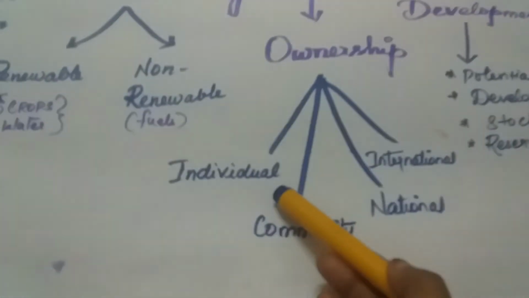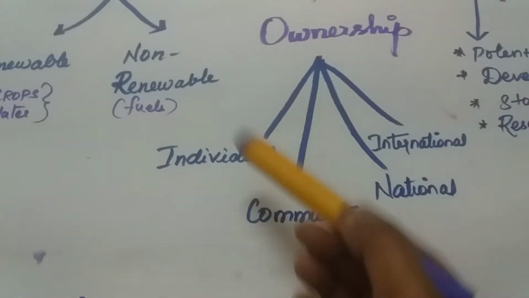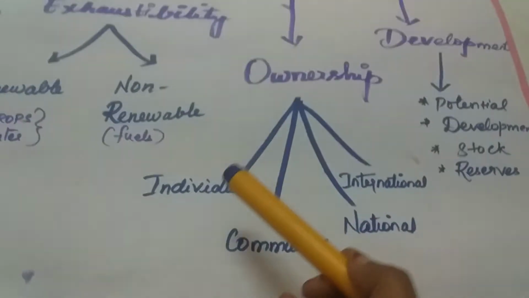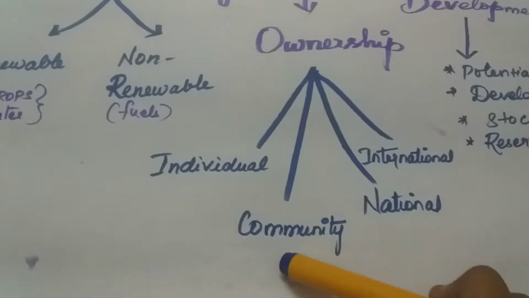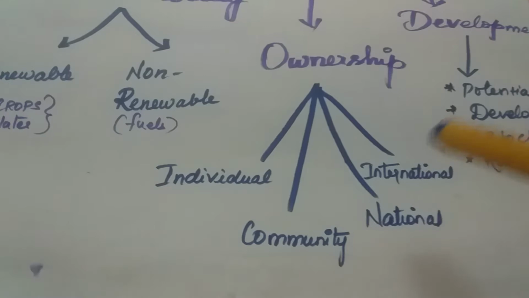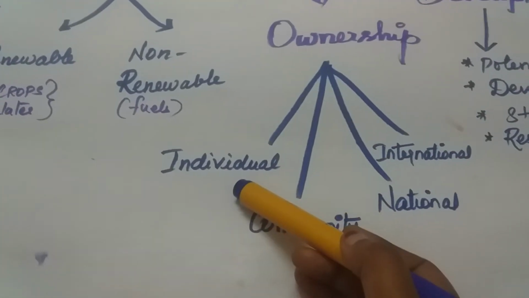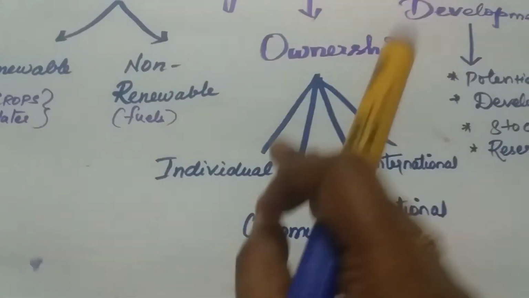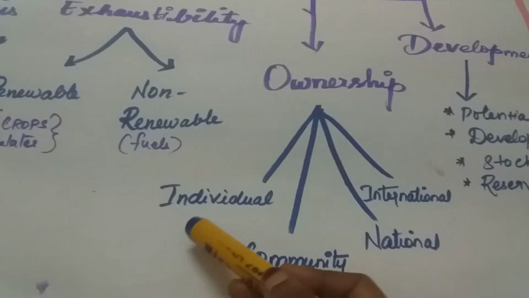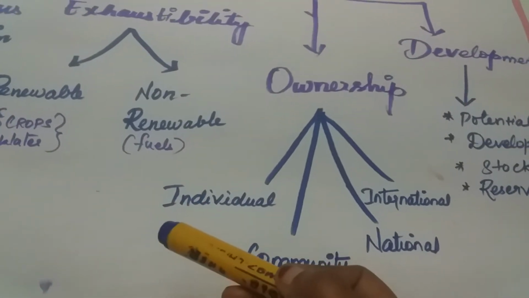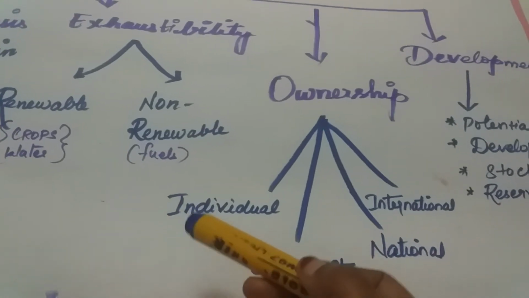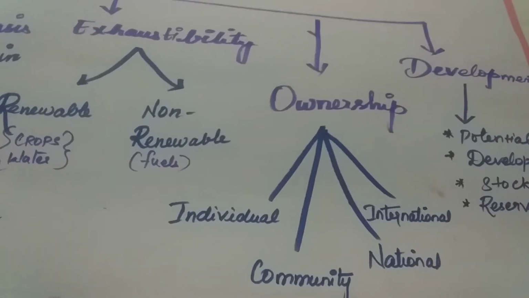On the basis of ownership, we have four forms: individual owned, community owned, national owned, and international owned. What is individual owned? Resources owned by individuals are called individual resources. For example, land, farms, and houses come under individual resources.